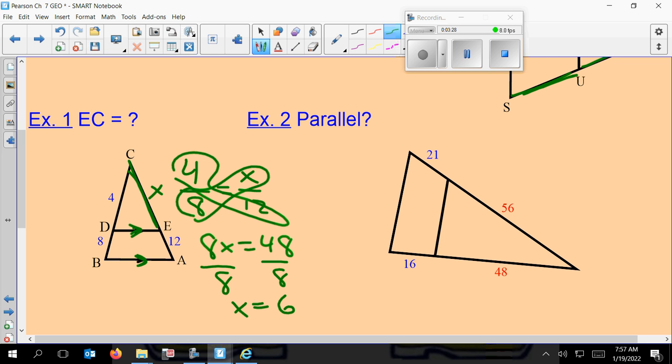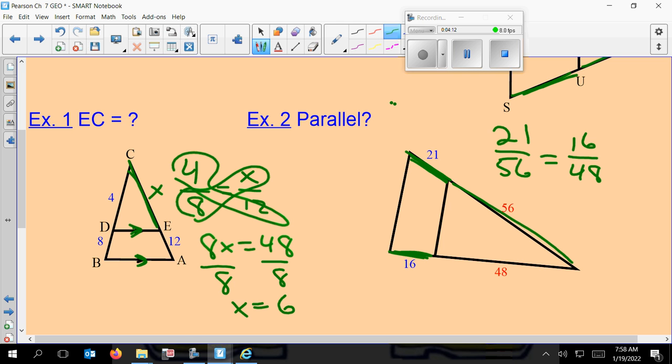All right. On this next example, they're asking, are these two lines going to be parallel? So they give me the measurements. I've got to plug those in and see if I get the same scale factor, or if I do my cross products and get something different. On this one, you can set this up any way you want. I'm going to start here, take 21 and put it over its other segment for that particular side. Then I'm going to set up my other proportion, corresponding with 21. So they both have to be on top, and its other segment's that.